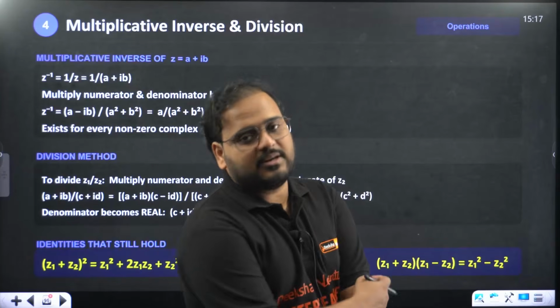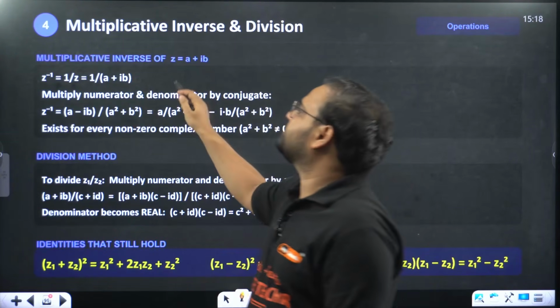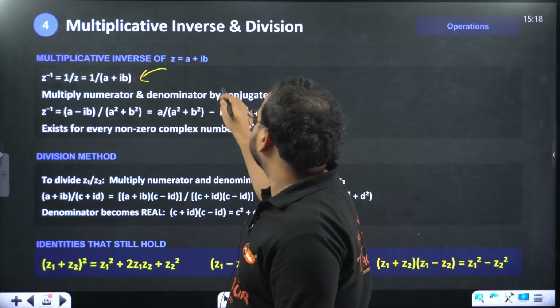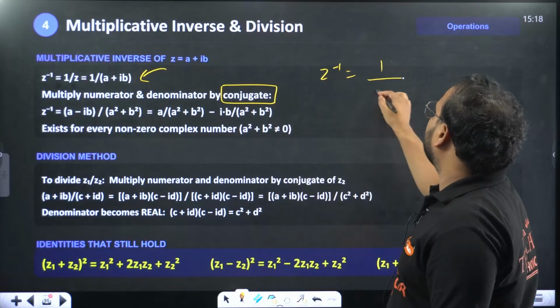Multiplicative inverse and division, same thing. This is the inverse part. Z inverse will be what? 1 by z. To find this, you have to multiply with the conjugate. If you have Z inverse, it means 1 upon A plus IB.